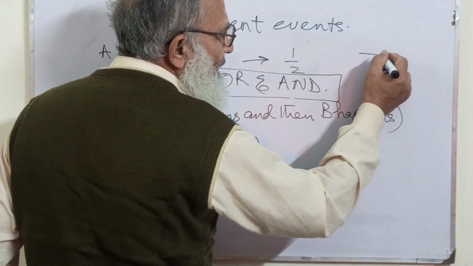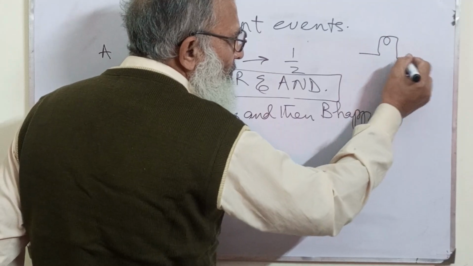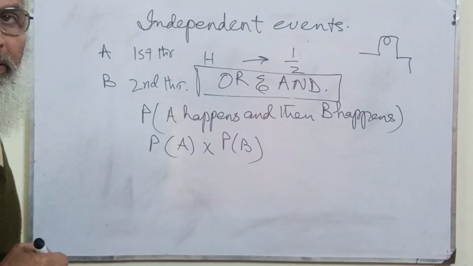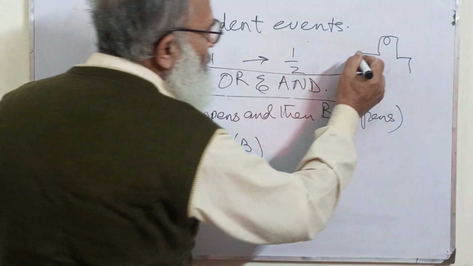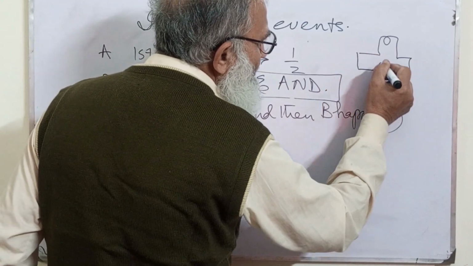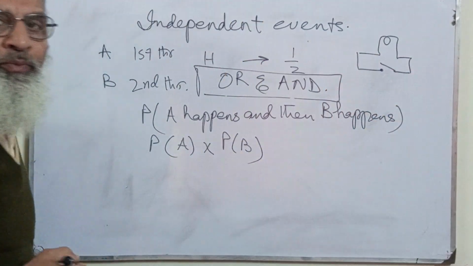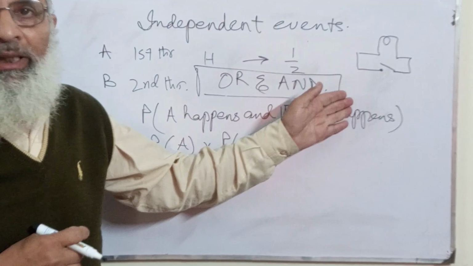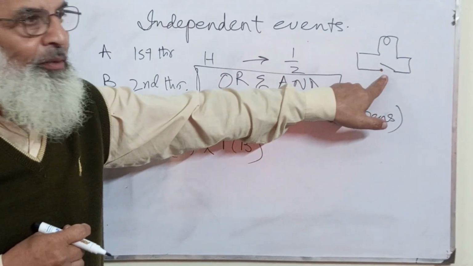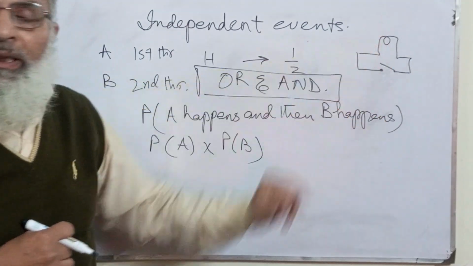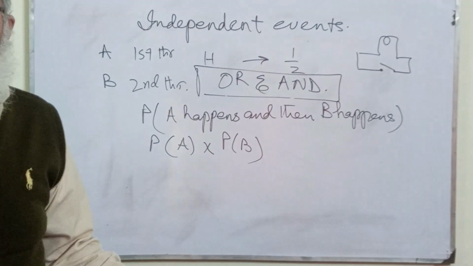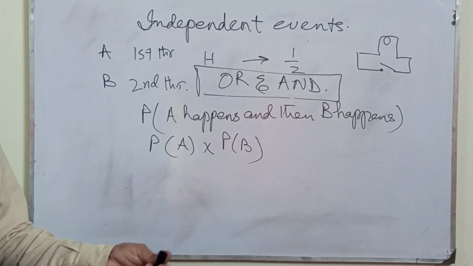For example, this is a bulb and this is its switch, as we have in our homes. We just put on the switch and the bulb lights up. No problem with this.